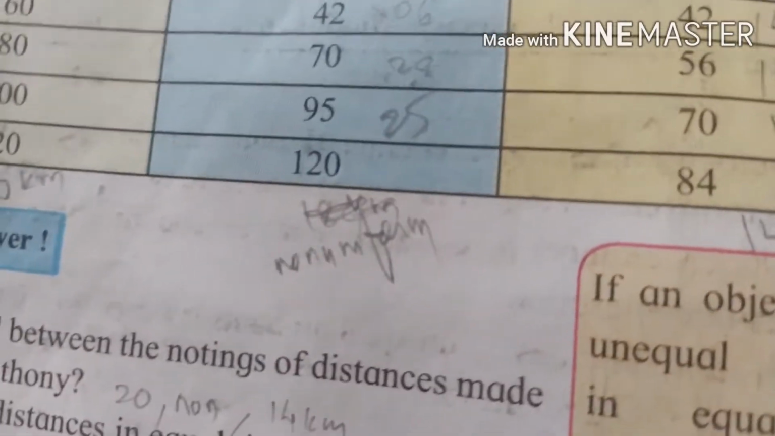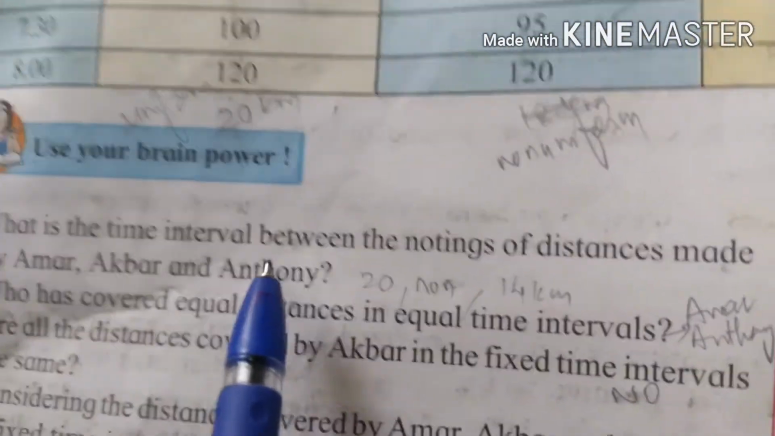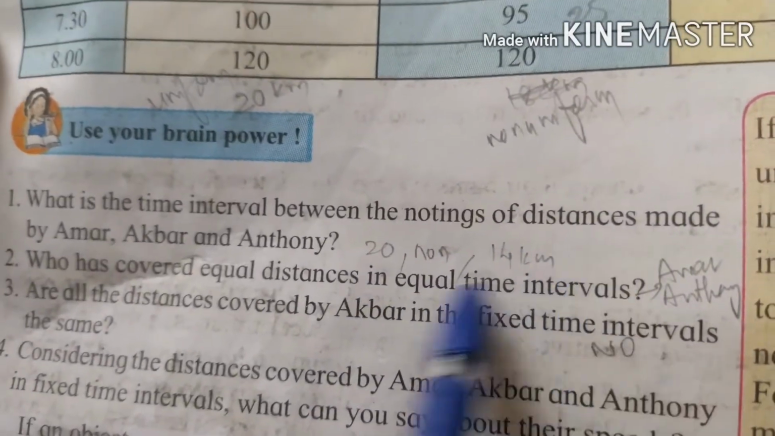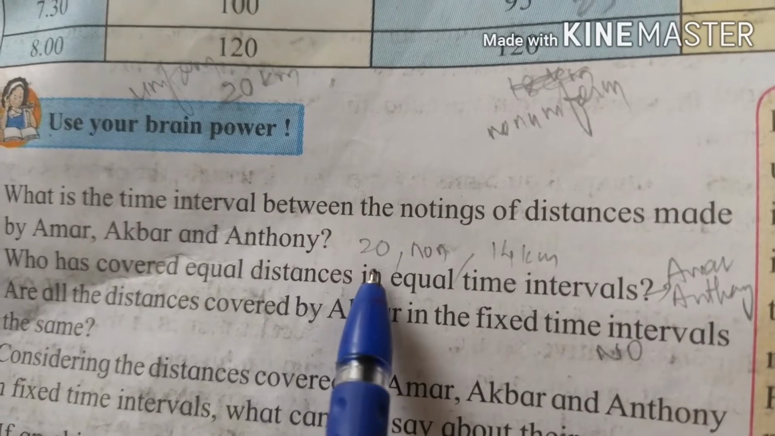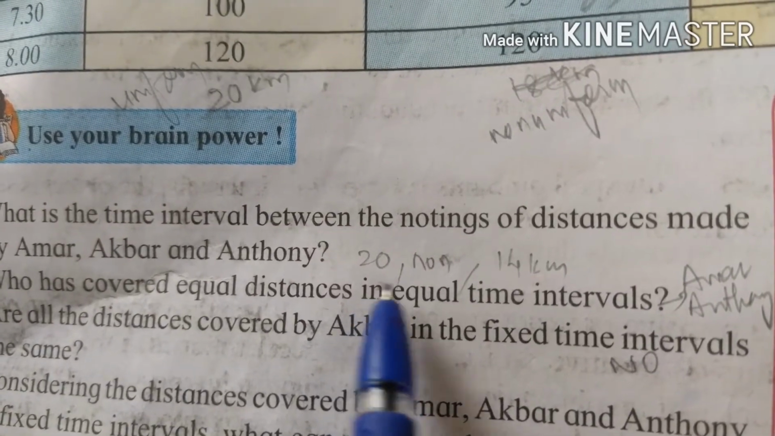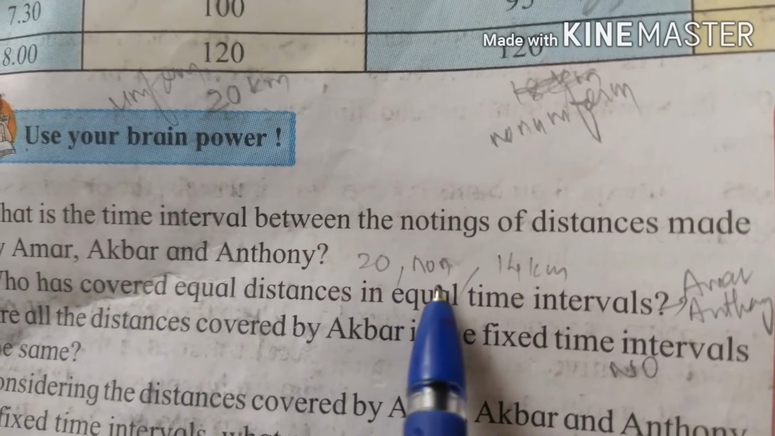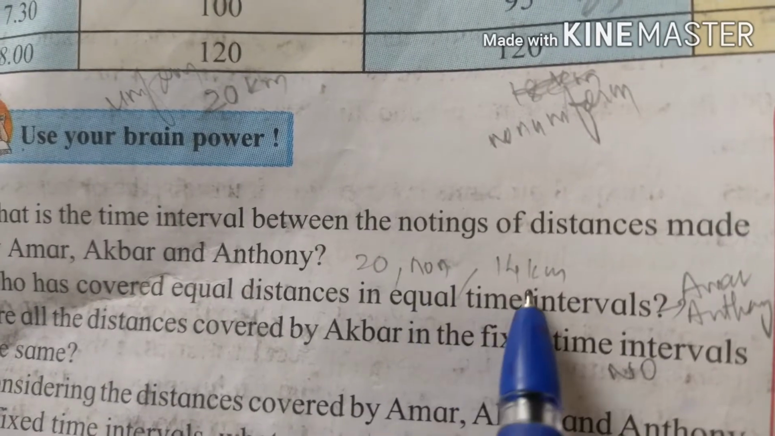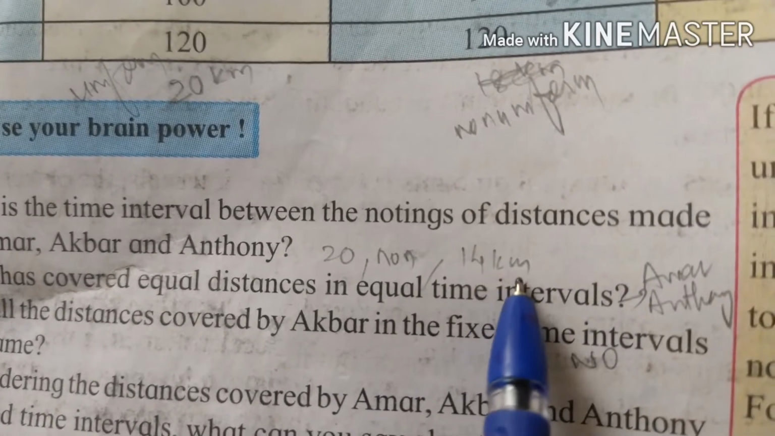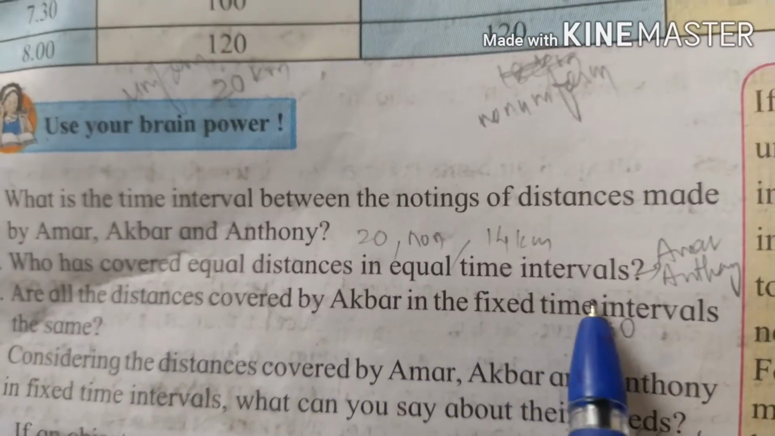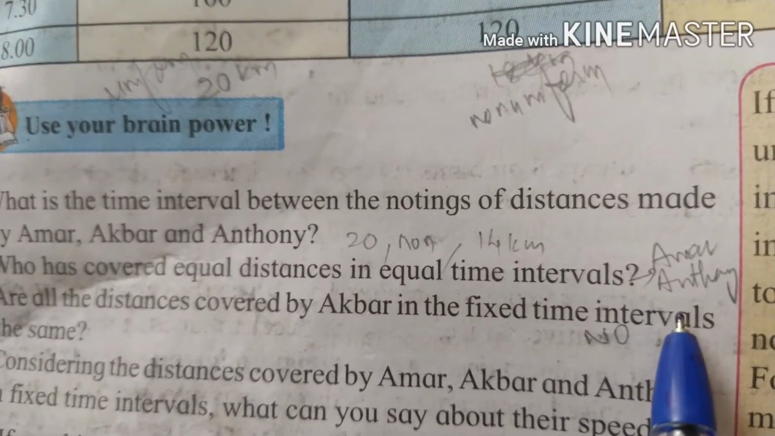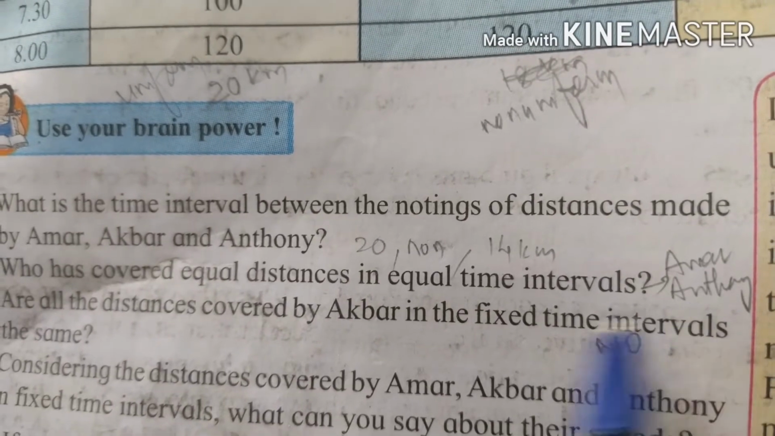Now some questions are there. What is the time interval between the notings of distance made by Amar, Akbar and Anthony? Already we have seen Amar has 20 kilometers, then Akbar is non-uniform, so I have written non, and Anthony is 14 kilometers. Now, who has covered equal distances in equal intervals of time? So Amar and Anthony have covered equal distances in equal intervals of time.